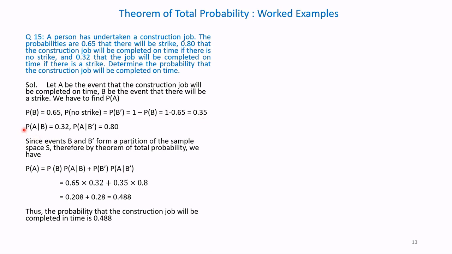Therefore, the conditional probability of A given B has already occurred is 0.32. And P of A given B dash is 0.8. It is given.